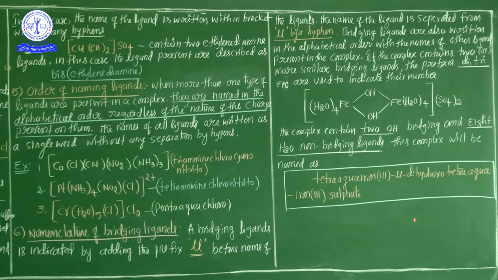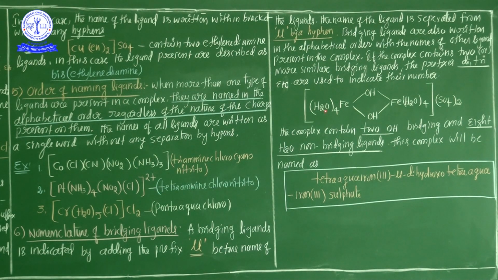So before the ligand name we use the hyphen. The mu is separated from the ligand name by a hyphen. So we use mu and we indicate the hyphen. Those are 2 hydroxo groups present. So 2 means di. So dihydroxo tetra aqua iron 3 sulfate. So this is the complex name.